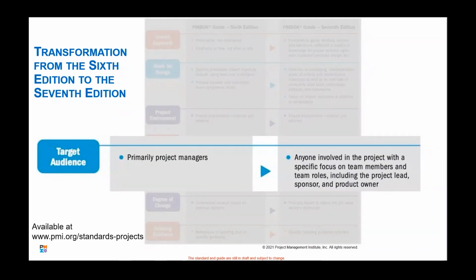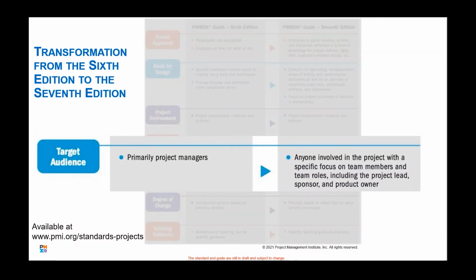Now, the target audience was interesting here, and this started happening when we did the Agile Practice Guide and the Business Analysis Practice Guide, and we started at PMI to look beyond just the project manager and look at those individual resources or team members and the roles that they may play, and they could change.